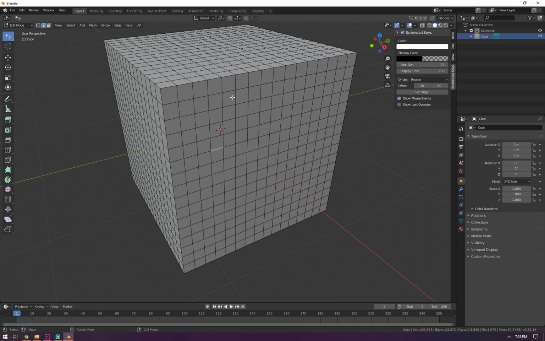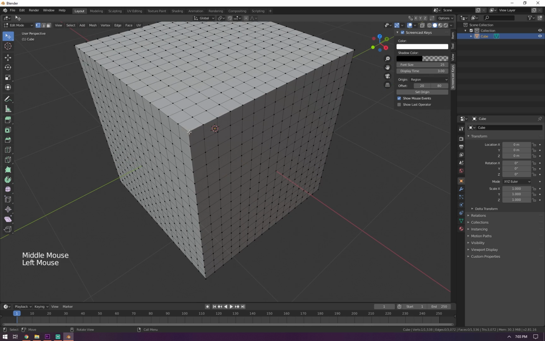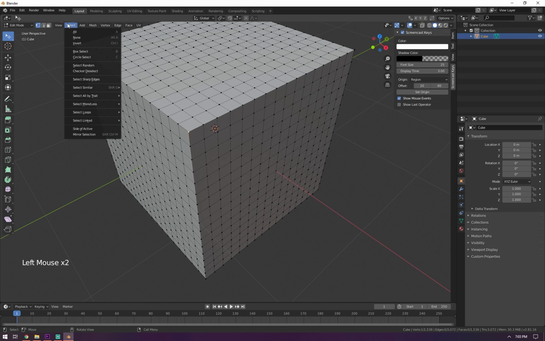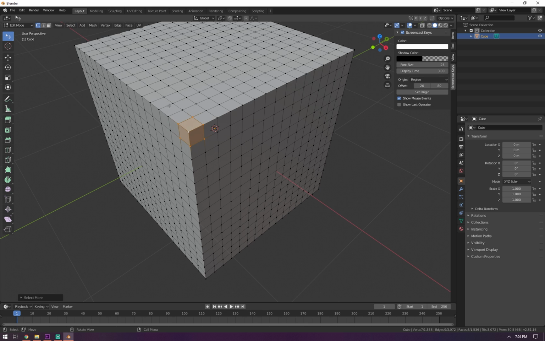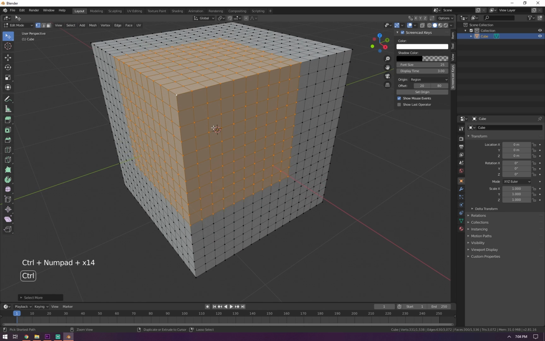One fancy method I like to use is selection growing. So let's go to vertex mode or press 1 to better illustrate this. I'm going to select the corner one here. And if you go to select more or less, you can see the shortcut key is Control numpad plus for more, numpad minus for less. So let's click more, and you see that the selection grew. And I love using this one. It's very useful. I use it all the time.